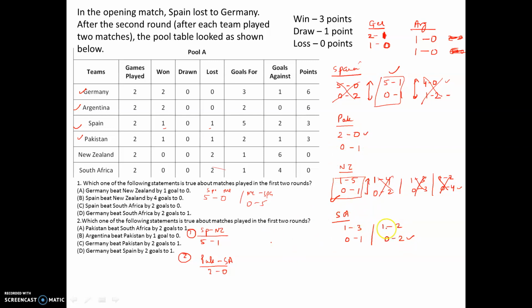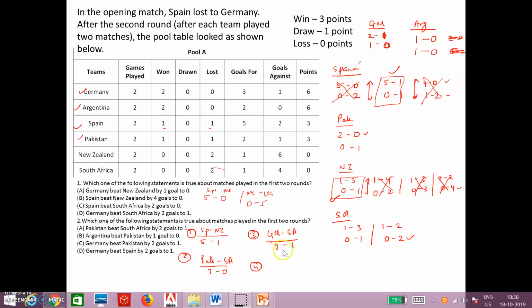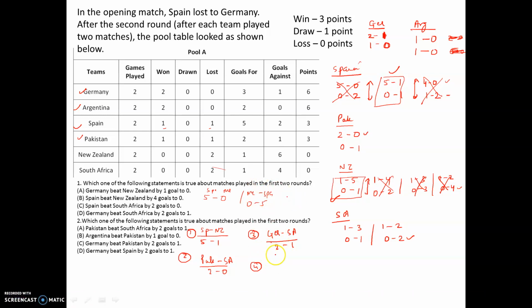So South Africa 1-2 can go along with Germany 2-1. So we can say the third is Germany and South Africa, which is 2-1. The fourth one, now if you see that, right, just a moment, right? So now if you see another of Germany, it's already given out here that Spain lost to Germany. So Germany and Spain wala match has to be a 1-0 case, right? Because it says in the opening match they were together.